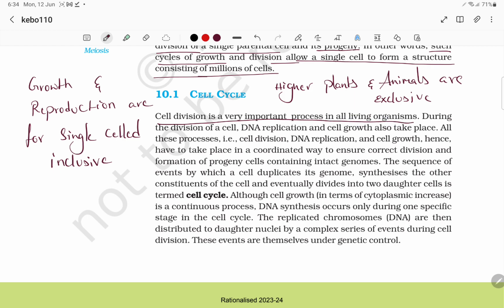During the division of a cell, DNA undergoes replication and cell growth takes place. All these processes, that is cell division, DNA replication and cell growth, have to take place in a coordinated way to ensure the correct division and formation of progeny cells containing intact genomes. The sequence of events by which a cell duplicates its genome, synthesizes the other constituents of the cell, and eventually divides into two daughter cells is termed the cell cycle.